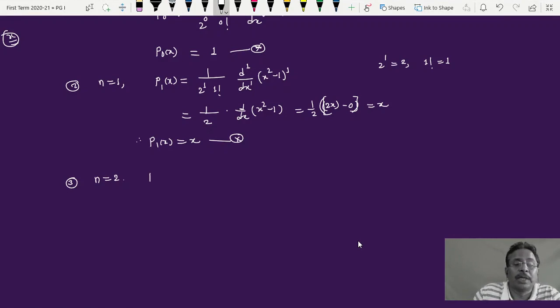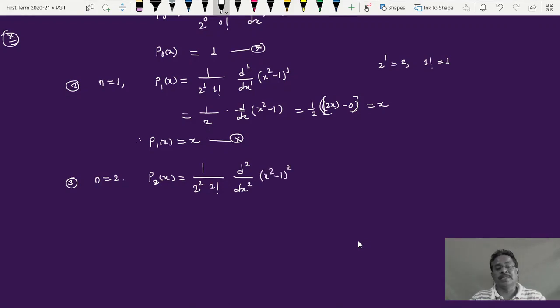So the Rodrigues formula gives me P2 of x is equal to 1 upon 2 raised to n into n factorial, and this time it is d square upon dx square into x square minus 1 raised to 2, because n is equal to 2. Solve this. Now 2 raised to 2 is 4, into 2 factorial is 2, that gives me 1 upon 8.